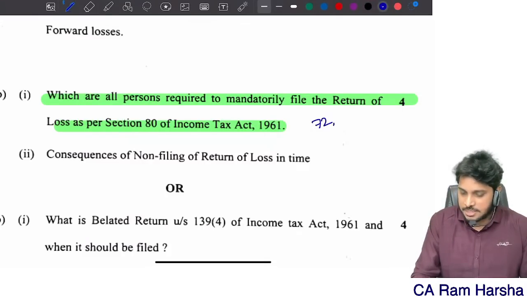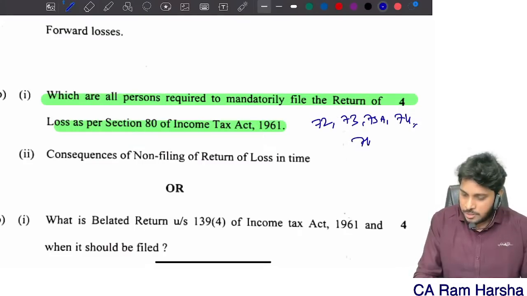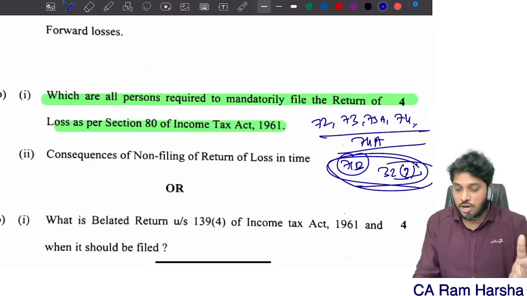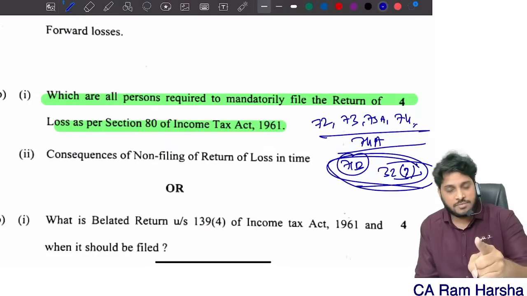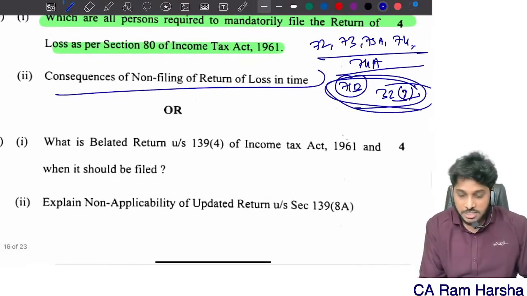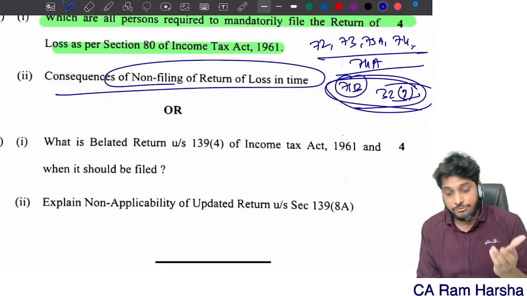Who are they? Sections 72, 73, 73A, 74, 74A. Only 71B house property loss, and 32 subsection 1, 32 subsection 2 depreciation loss, only these are exempted. The rest all have to file return of income within the due date under 139(1) to carry forward the losses. That's it. Answer over.